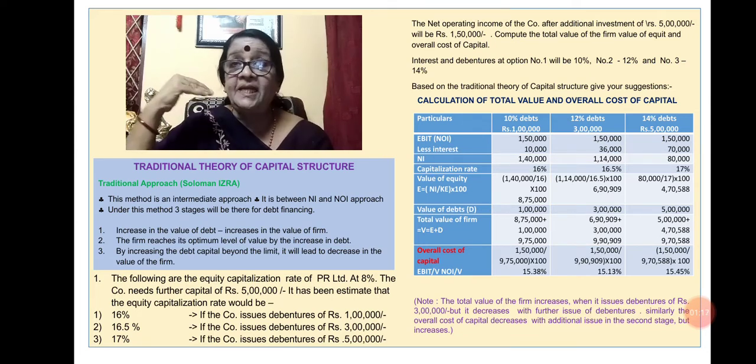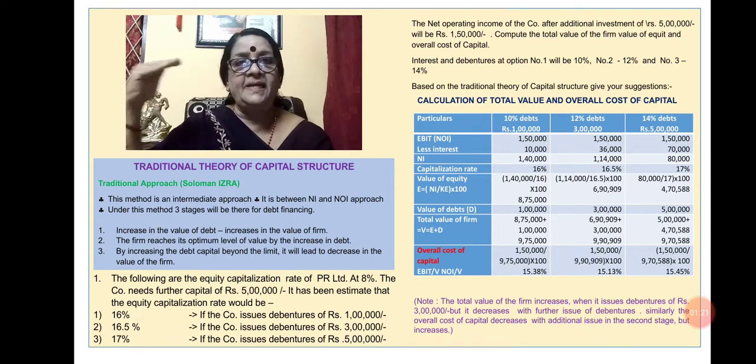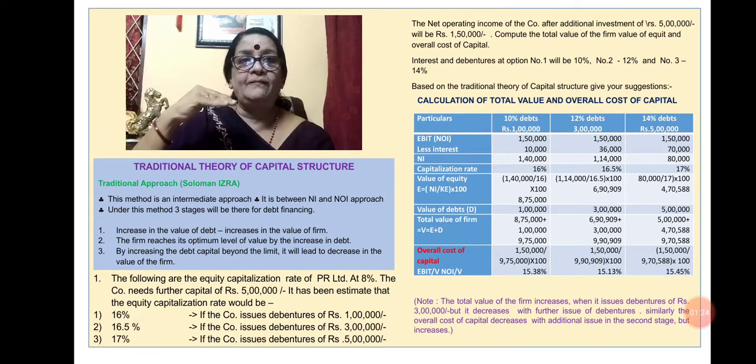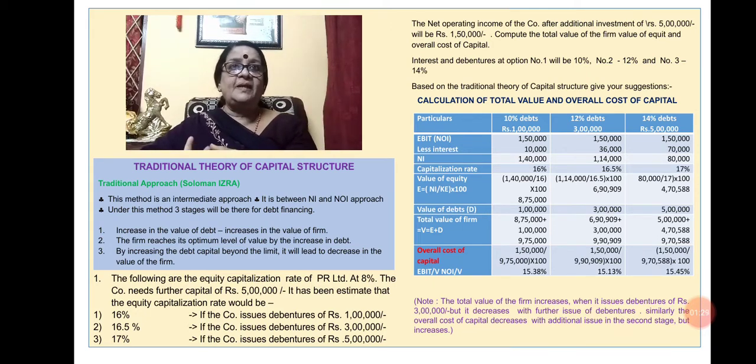That is, they are increasing the debt beyond the limit. In that case, what will happen? By the increase in the debt, the value of the firm will decline. So there will be three stages. First stage, by the increase in the value of the debt, the value of the firm is also increasing. Second, by the increase in the value of the debt, there will be an equal increase in the value of the firm. And in the third stage, by the increase in the value of the debt beyond the limit, the value of the firm will be declining.